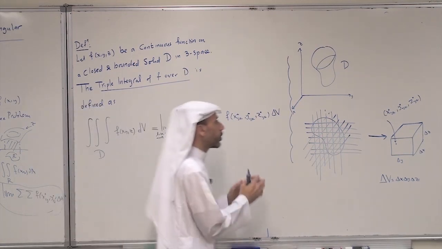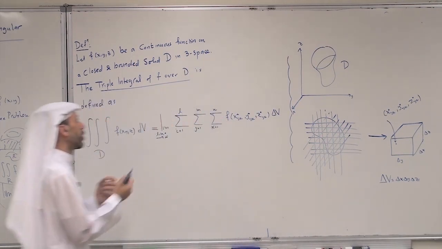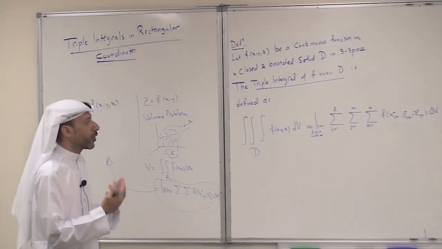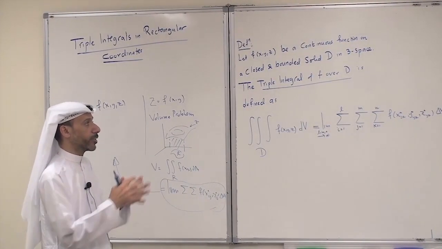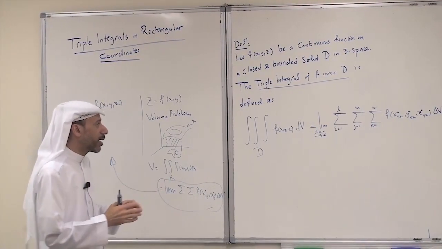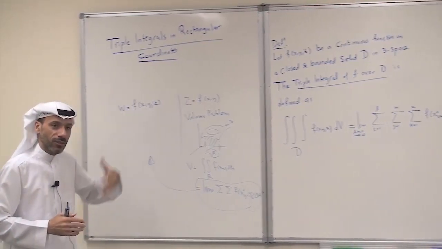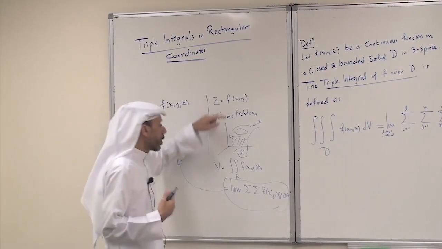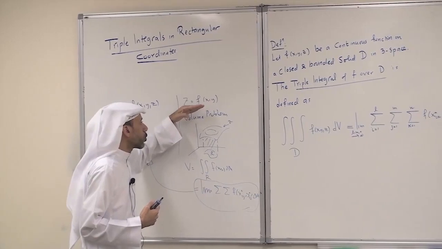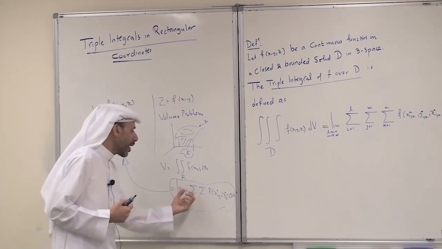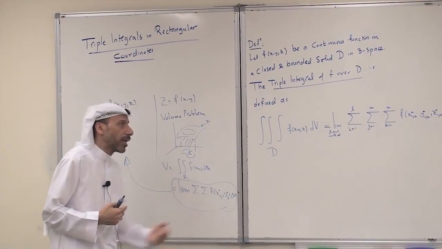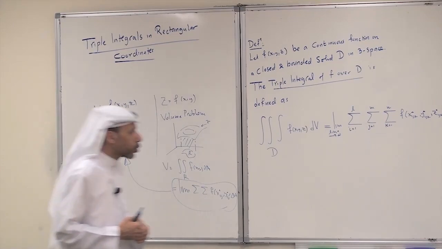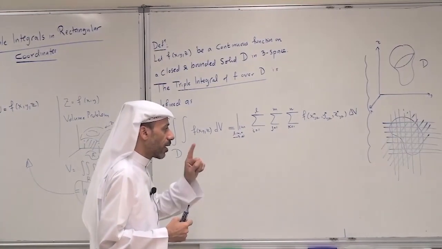This is what we do for the definition of a triple integral of a function of three variables on a solid D in 3-space. Briefly, it is just a generalization of the definition of double integrals for functions of two variables as a limit of a double Riemann sum. So this is the definition.